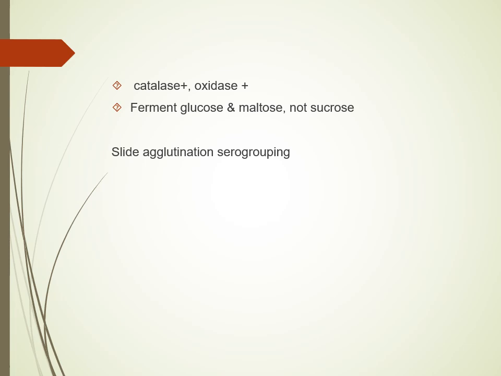To know the serogroup, there are 13 serogroups, which are based on the capsule antigen. So we do the slide agglutination. How do we do slide agglutination? On a slide, we take a creamy suspension of the colony in normal saline and add antisera to these groups. If they are present, then they will react.